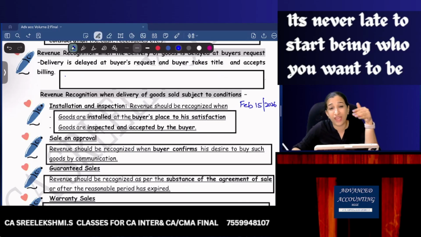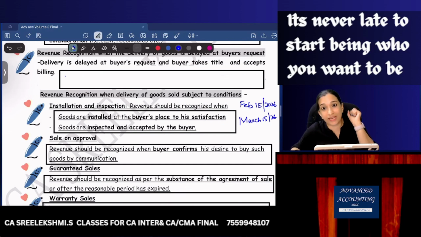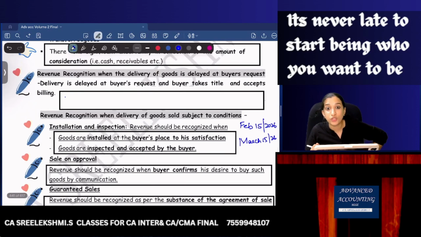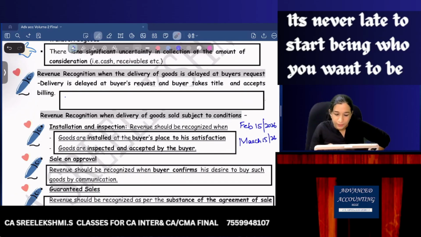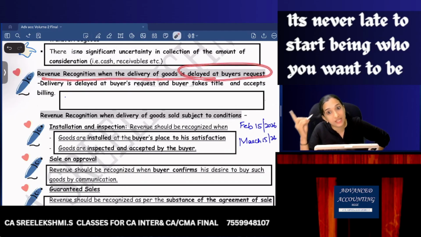You say, I'm ready to pay now, but I'll take the delivery on March 15th, 2026, because this is limited stock. I'll collect it after 1 month, but you take this 50,000. Then when is revenue to be recognized by Lulu Connect? Revenue recognition when the delivery of goods is delayed at buyer's request.